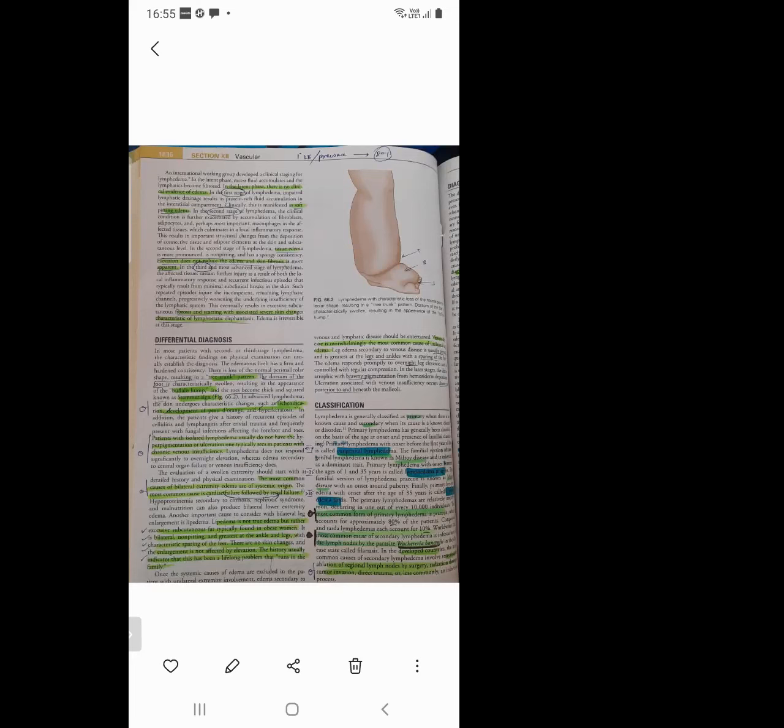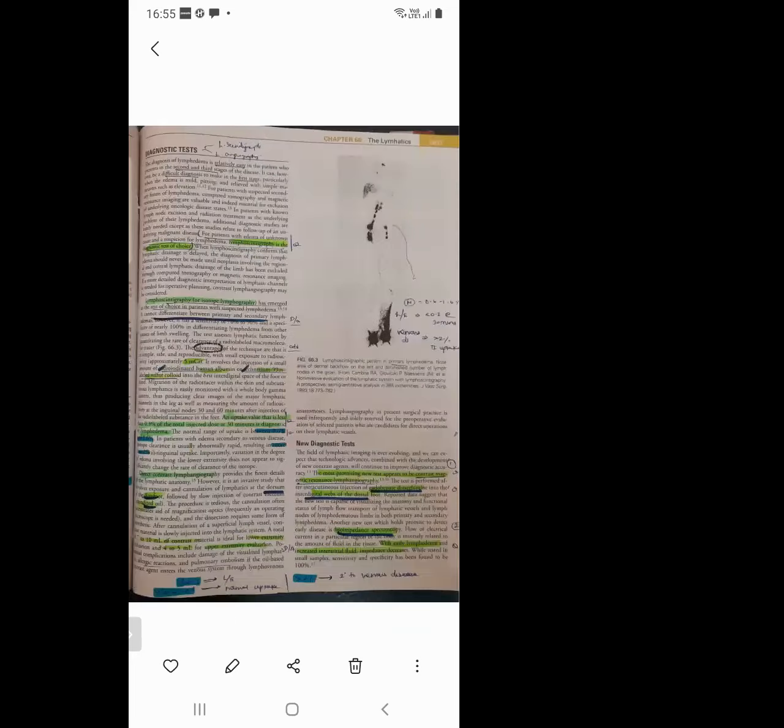First is lymph scintigraphy, or isotope lymphography. Just note that isotope lymphography is another term for lymph scintigraphy. It is the test of choice in a patient with suspected lymphedema. What I have previously learned is the same thing: the test of choice in a patient with suspected lymphedema is lymph scintigraphy.